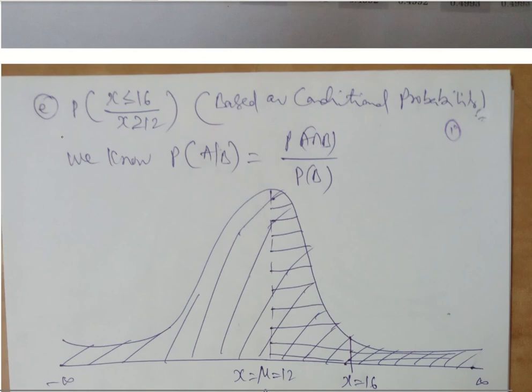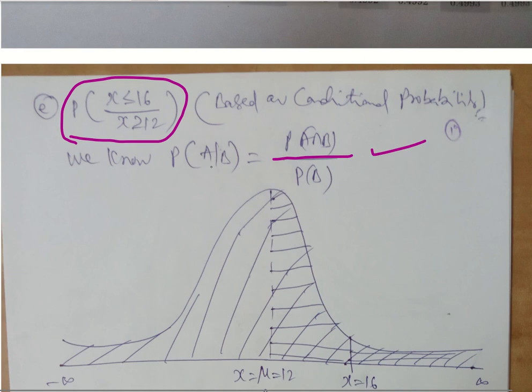Now this is quite important, a bit of a variant in the normal distribution. Probability of x less than or equal to 16, given that x is greater than or equal to 12. It looks like a conditional probability problem. As per conditional probability, it is the probability of A such that B has already occurred. I want to know the area of x less than or equal to 16, such that x greater than or equal to 12 is already given. So this is P of A intersection B by P of B.